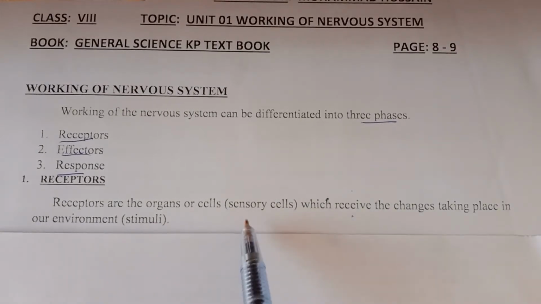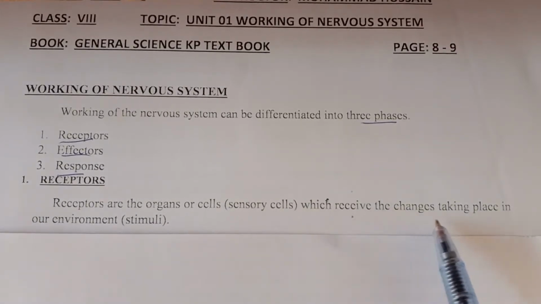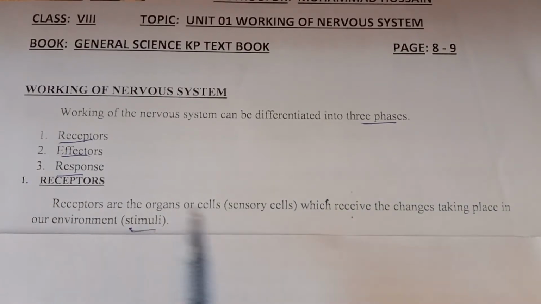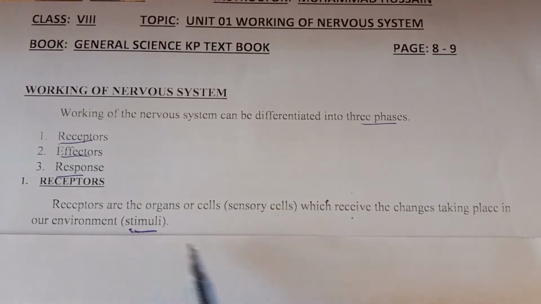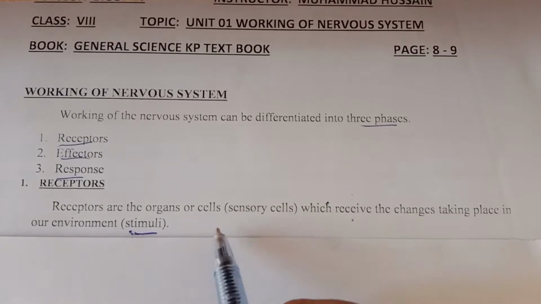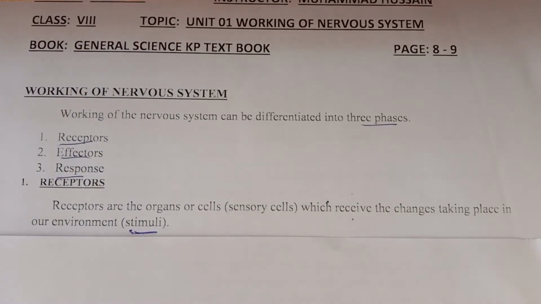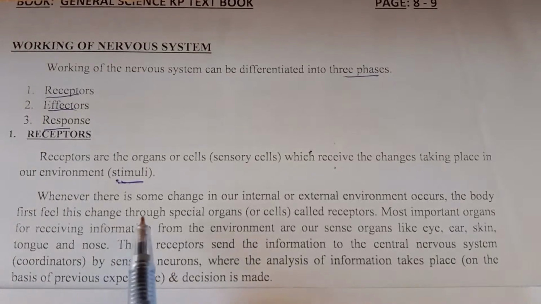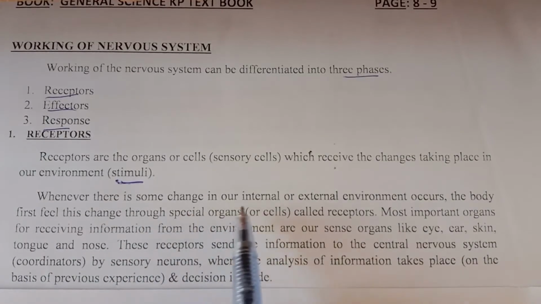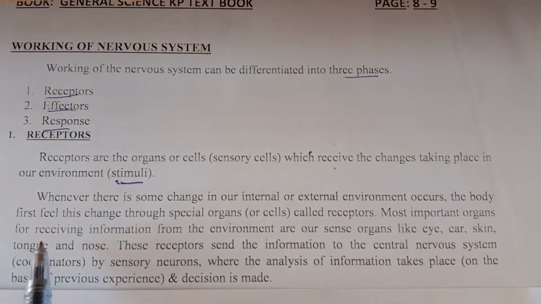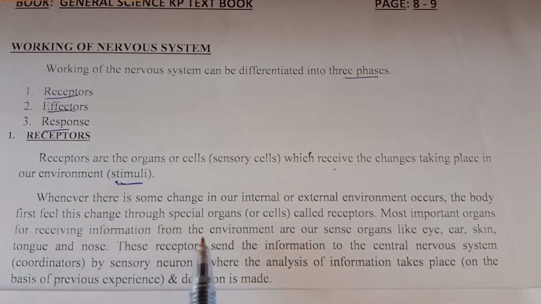Receptors are the organs or cells, sensory cells, which receive the change that takes place in our environment, called stimuli. So a stimulus is basically a change in the environment. This change is received by special cells or organs. Such cells or organs are called receptors. Explanation: whenever there is some change in our external or internal environment, the body first feels this change through special organs or cells called receptors.